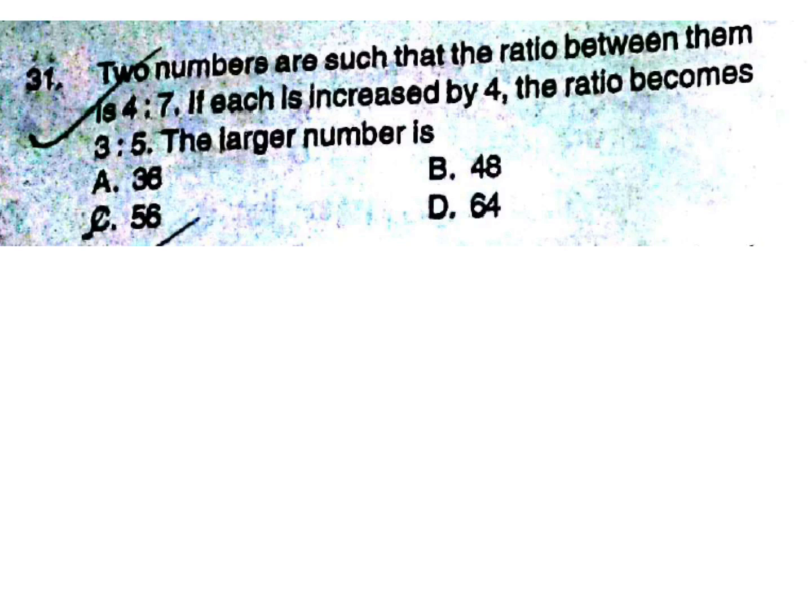Ratio proportion. Two numbers are such that the ratio between them is 4:7. If each is increased by 4, the ratio becomes 3:5. The larger number is how much?